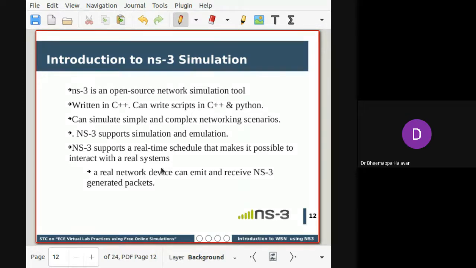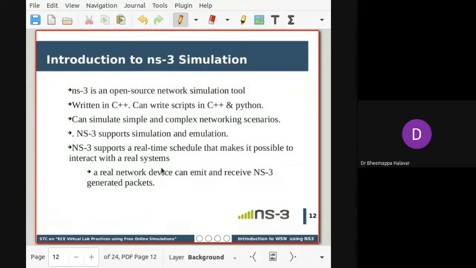Generally there are a variety of tools, and NS3 is one of them. One more advantage of NS3 is that it supports emulation, where you can embed NS3 into a particular set of hardware, like a Raspberry Pi, to communicate. Another thing is a real-time scheduler, where NS3 directly communicates with other real-time systems.